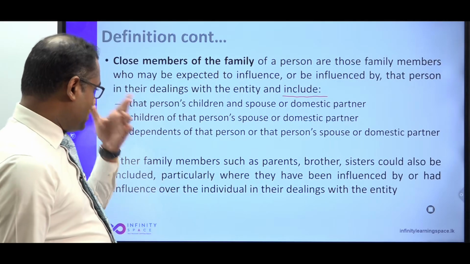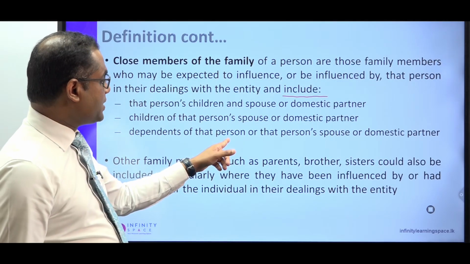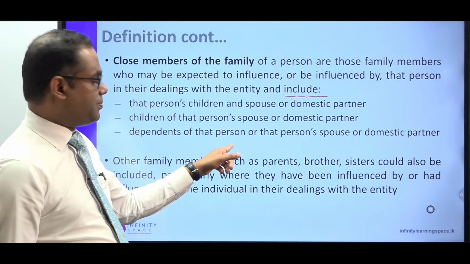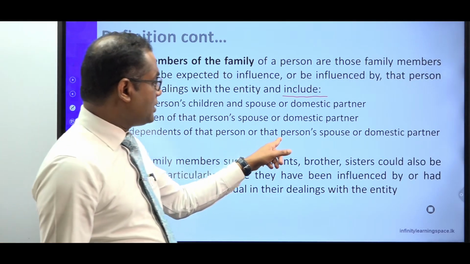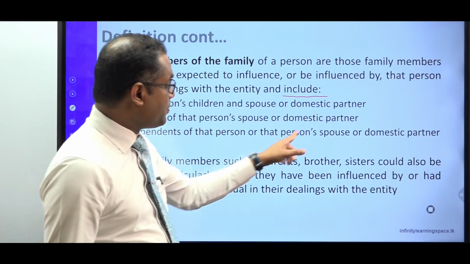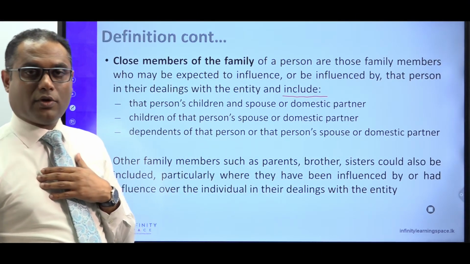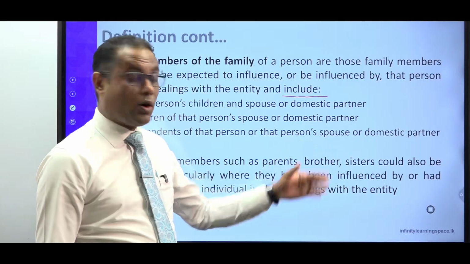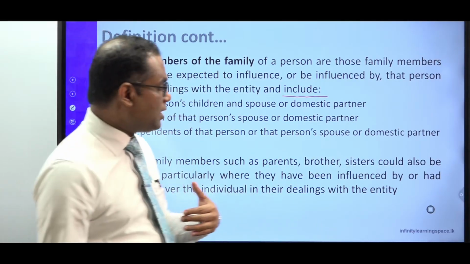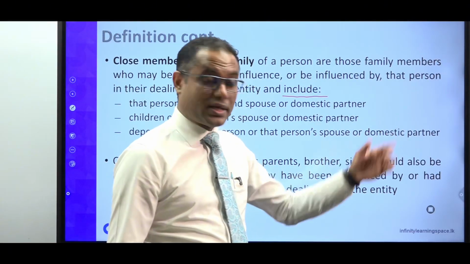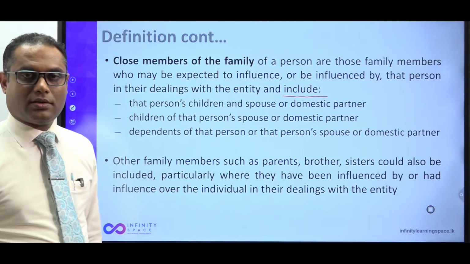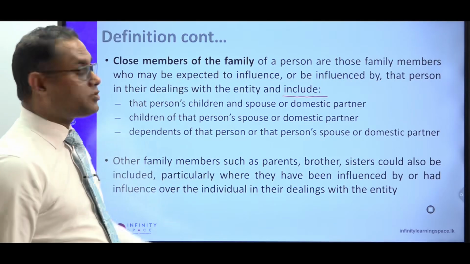Then dependents of that person, dependents of the KMP or that person's spouse or the domestic partner. It can be your dependent, or your spouse's dependent, or a dependent of your domestic partner. So they are also close family members.